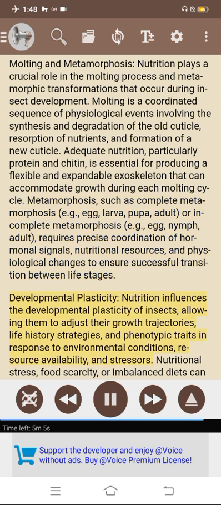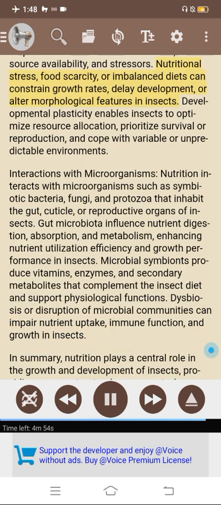Developmental plasticity. Nutrition influences the developmental plasticity of insects, allowing them to adjust their growth trajectory, life history strategies, and phenotypic traits in response to environmental conditions, resource availability, and stressors. Nutritional stress, food scarcity, or imbalanced diets can constrain growth rates, delay development, or alter morphological features in insects. Developmental plasticity enables insects to optimize resource allocation, prioritize survival or reproduction, and cope with variable or unpredictable environments.